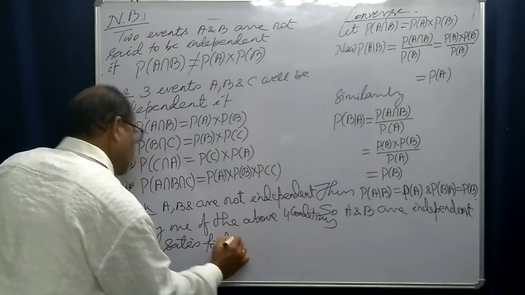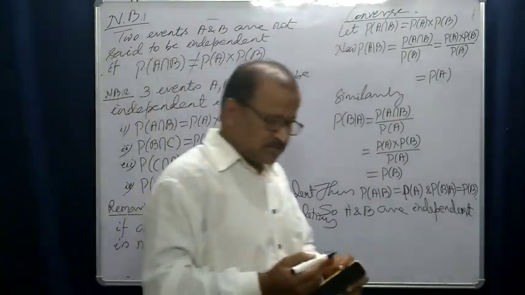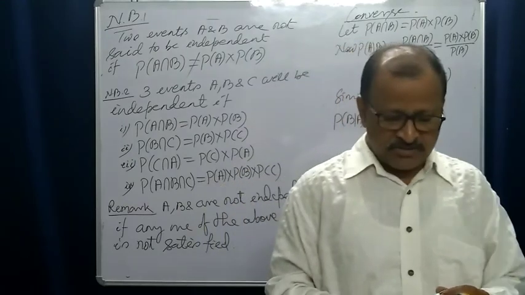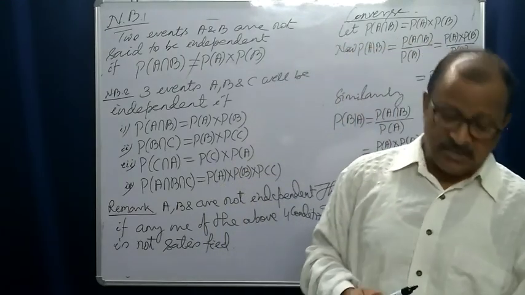If any one of these 4 conditions is not satisfied, then we say that they are not independent.